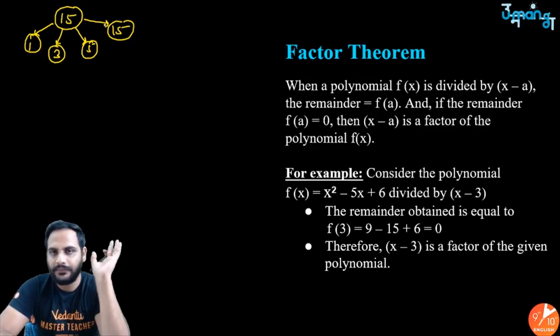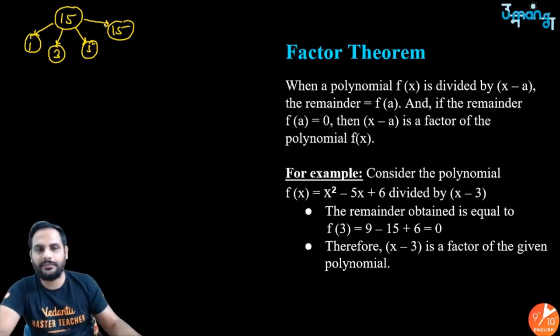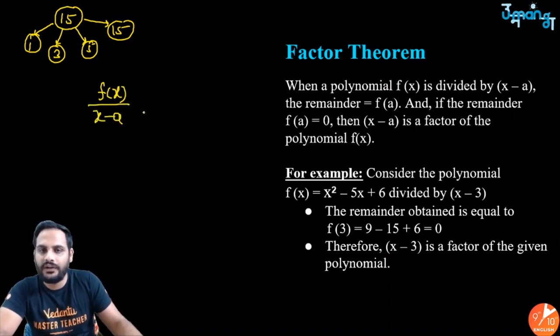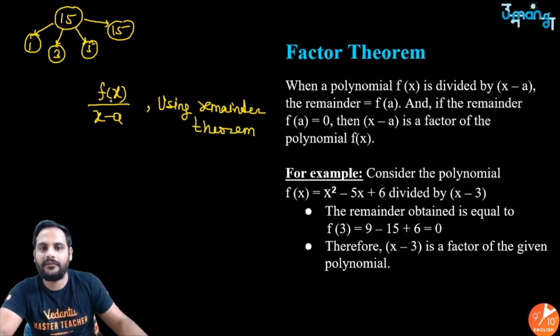Your remainder is 0. So what I am saying is, suppose I am dividing a polynomial f(x) by x minus a, and using the remainder theorem, I get the remainder equal to 0. How do I get the remainder? By putting x is equal to a.